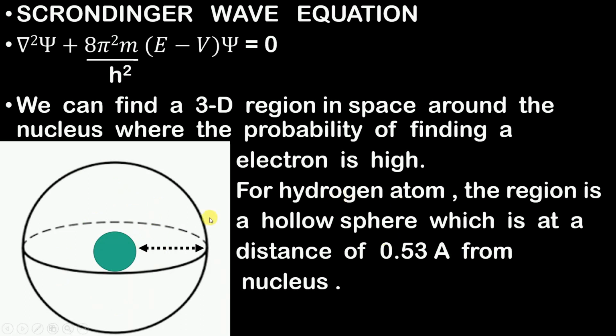So in the case of hydrogen, it was a sphere at a distance of 0.53 angstrom from the nucleus where you can find an electron. On this sphere you are going to find an electron. I am repeating this again and again because this is the main concept you need to understand in order to understand the structure of the atom. There is a hollow sphere around the nucleus, and on that sphere you can find an electron. This was said to us by Schrodinger.